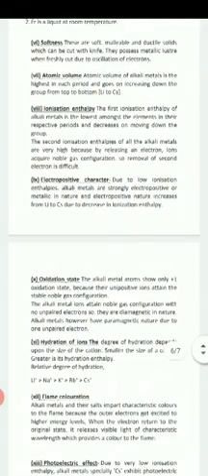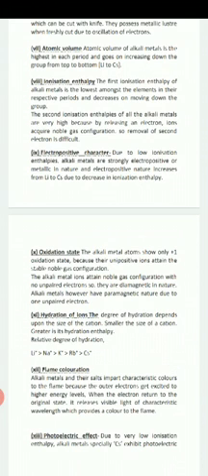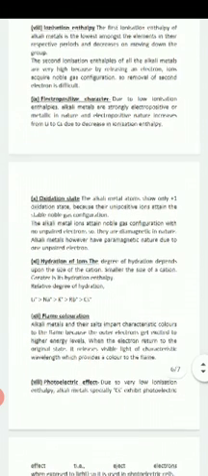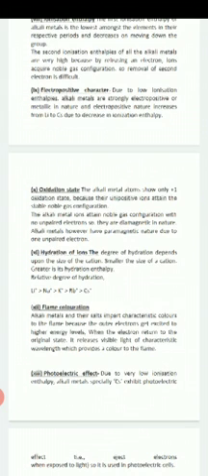Now about oxidation state. The alkali metal atoms show only +1 oxidation state because their unipositive ions attain the stable noble gas configuration. The alkali metal ions attain noble gas configuration with no unpaired electrons, so they are diamagnetic in nature. Alkali metals, however, have paramagnetic nature due to one unpaired electron. Now about flame coloration. Alkali metals and their salts impart characteristic colors to the flame because the outer electron gets excited to a higher energy level. This is very important.